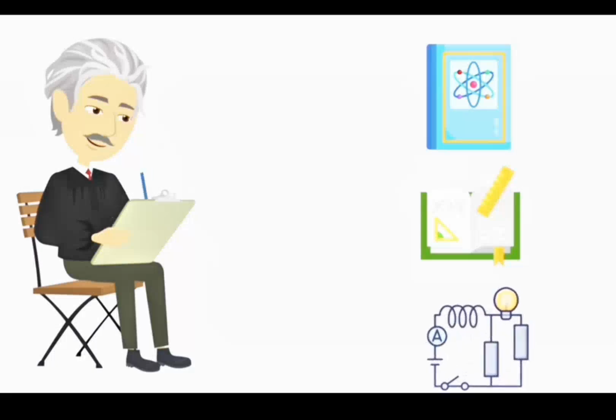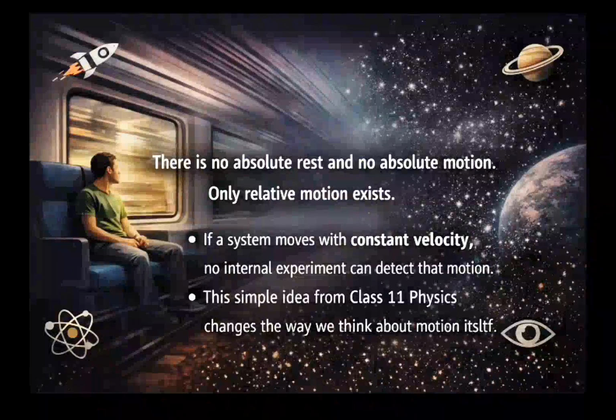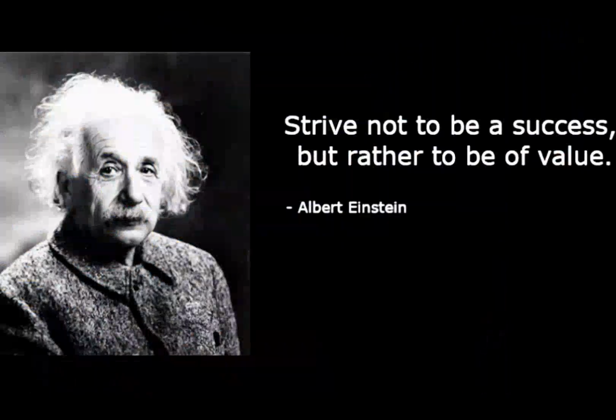But even at the class 11 level, this concept teaches us something powerful: physics depends on observation and not on absolute states. So finally we can conclude there is no absolute rest and no absolute motion. Only relative motion exists. If a system moves with constant velocity, no internal experiment can detect that motion. I hope this simple idea from class 11 physics changes the way we think about motion itself.